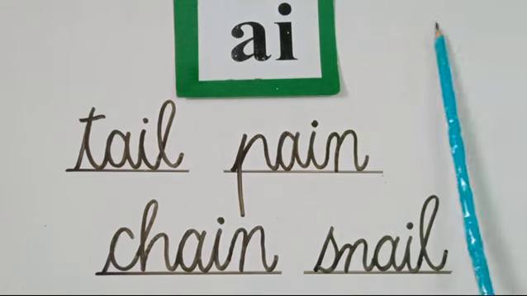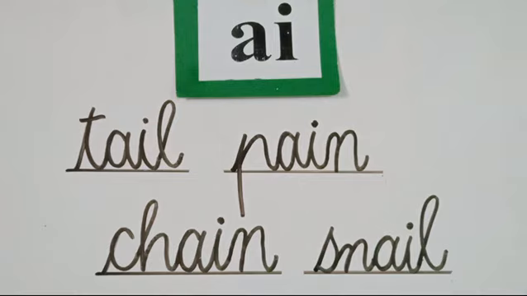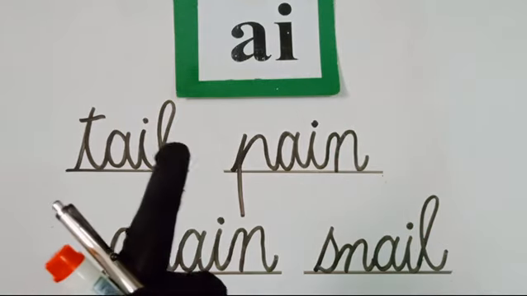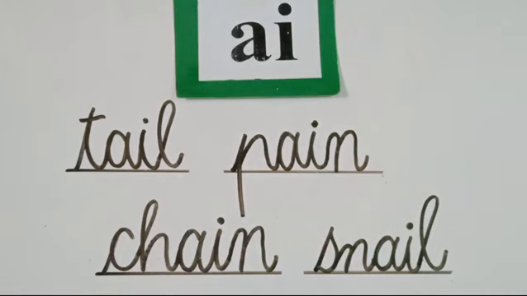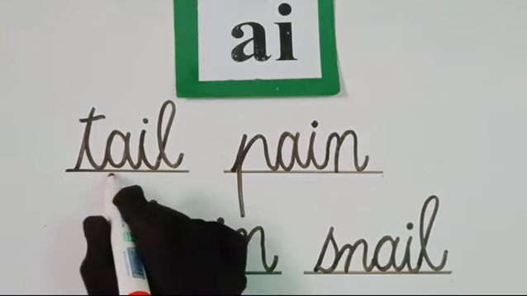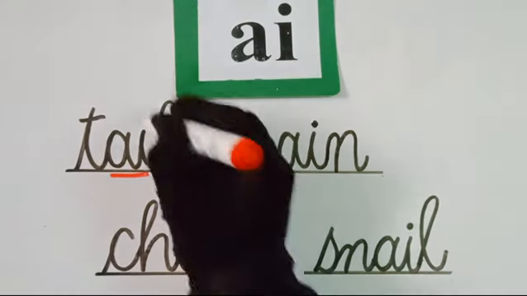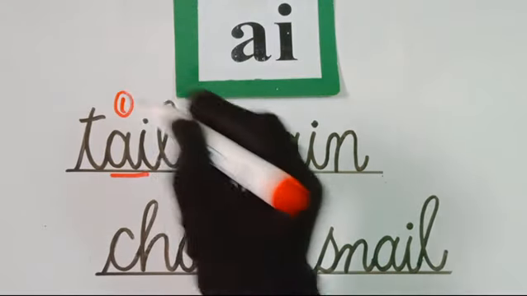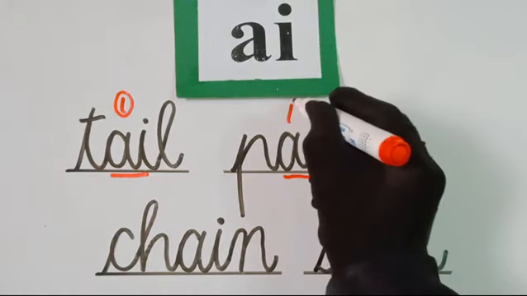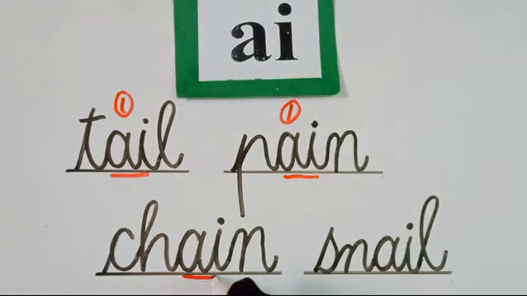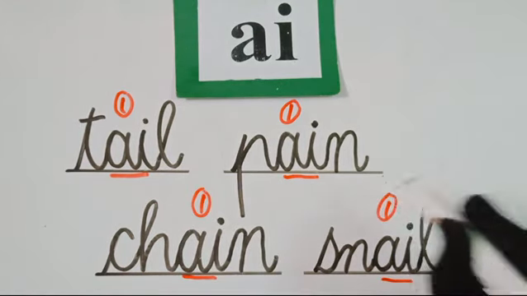Okay, so how many sounds does this phonogram have, students? It has only one sound. How many sounds? One sound. Very good. So if any word having this phonogram comes in your paper, what you have to do is underline the phonogram first of all and then write sound number 1, because it has only one sound. Okay, in this way we will write sound number 1.